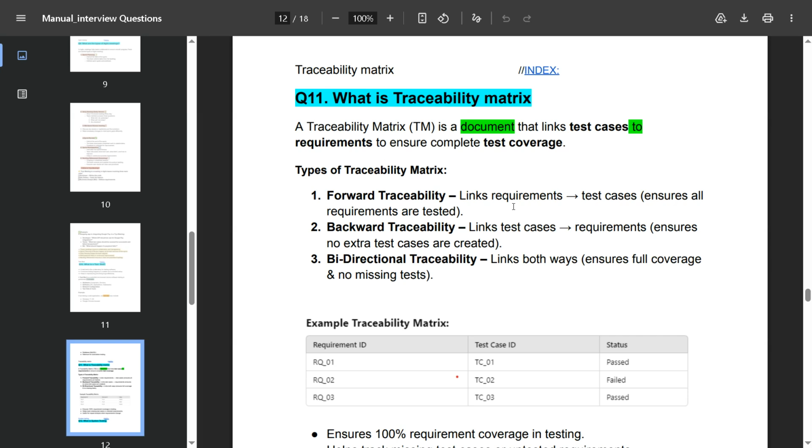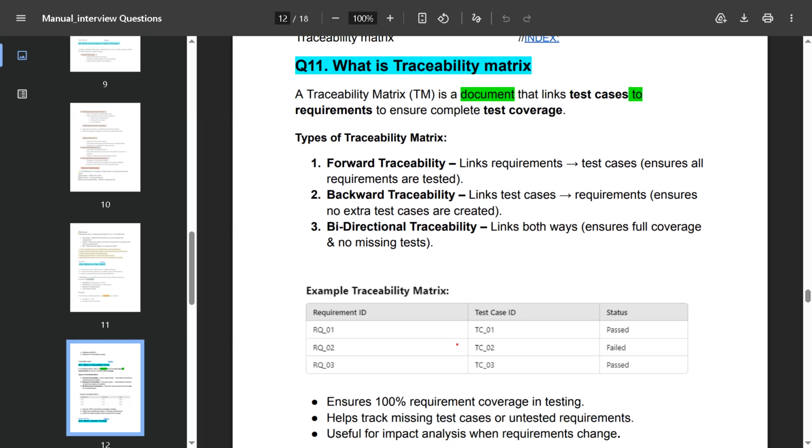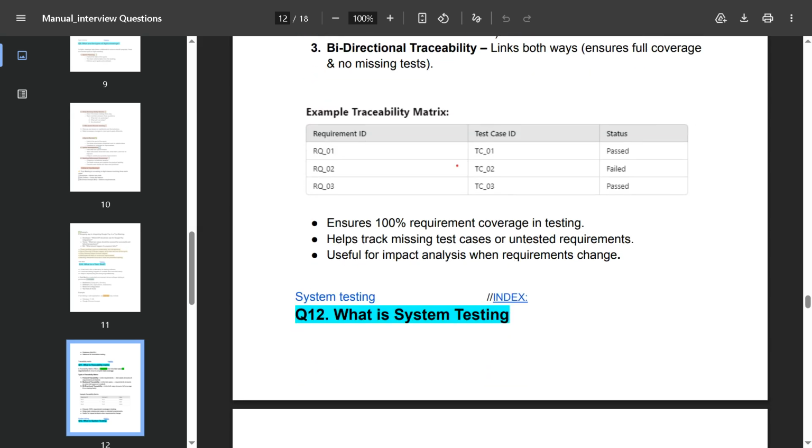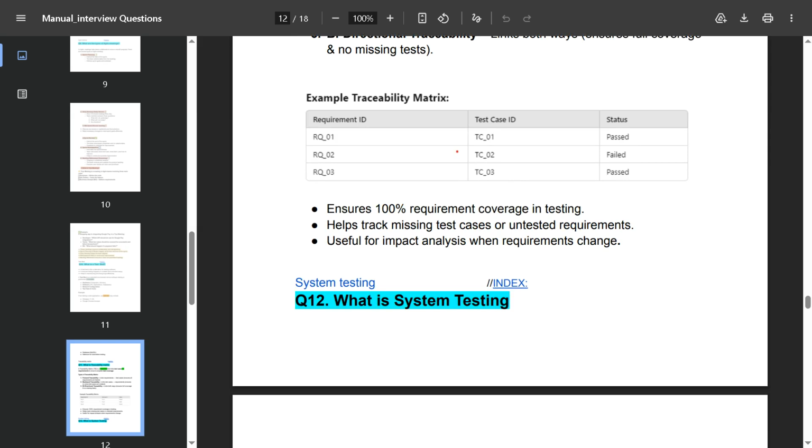Backward traceability links test cases to requirements, ensuring no extra test cases are created. Bidirectional traceability links both ways, ensuring full coverage. You can read it once, no need to learn more about this. It ensures 100% requirement coverage in testing, helps track missing test cases and untested requirements, and is useful for impact analysis when requirements are changing.